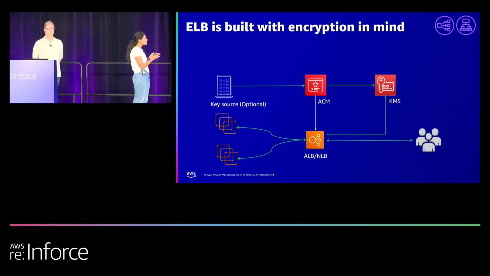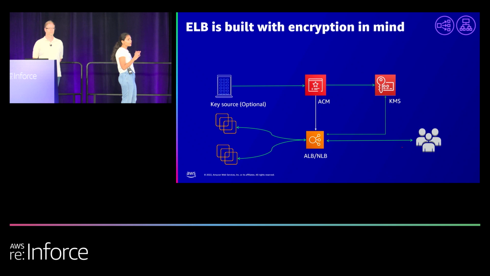The ACM at this point would call over to the KMS and say, hey KMS, create a new AWS managed key in order to encrypt the private key, which is there at the ACM. At the same time, it would give a grant to your ELB to access the KMS key. Now come over to the ELB. What the ELB will do is get that encrypted private key from the ACM. It calls the decrypt KMS API and decrypts this private key.